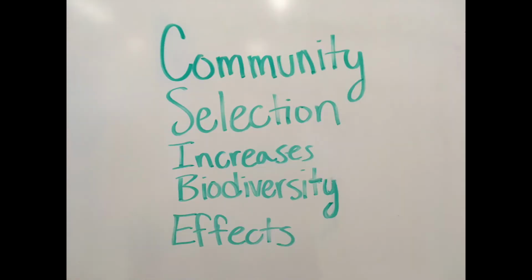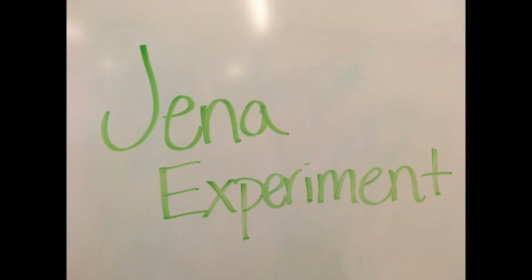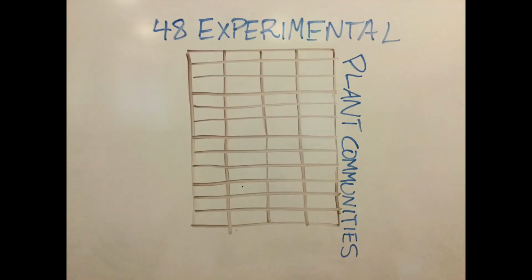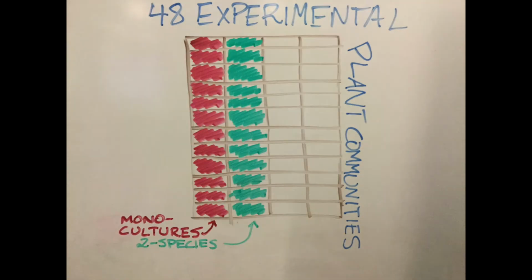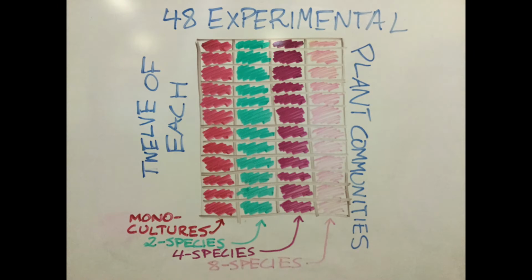A research study called Community Selection Increases Biodiversity Effects was done, which explains how species adapting to shared resources in an environment are better off, creating a stronger, more biodiverse community. This experiment was modeled off another more famous experiment called the Jena experiment. In order to perform this experiment, 48 experimental plant communities were made from 12 communities each of 1 species, 2 species, 4 species, and 8 species.